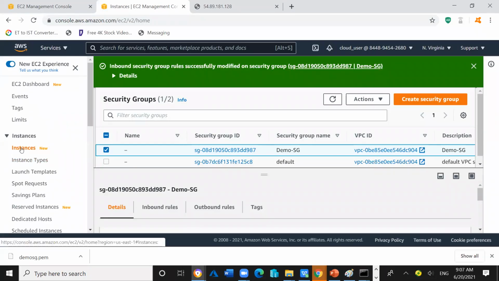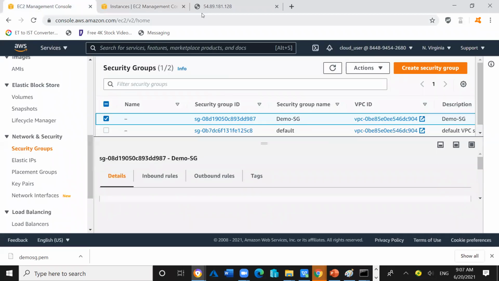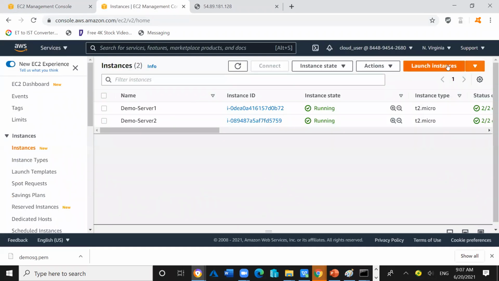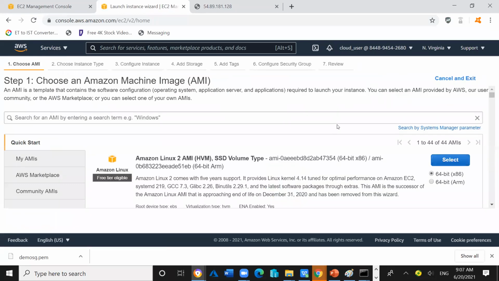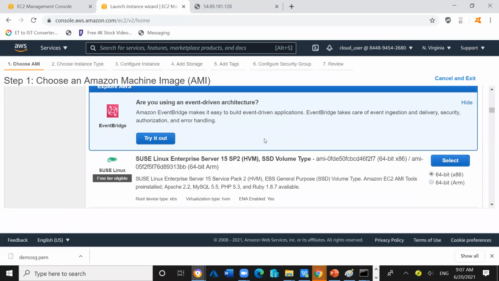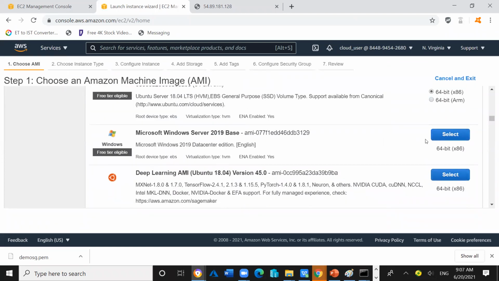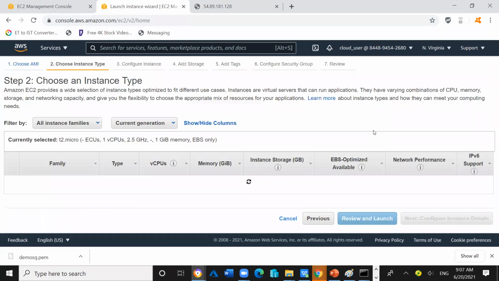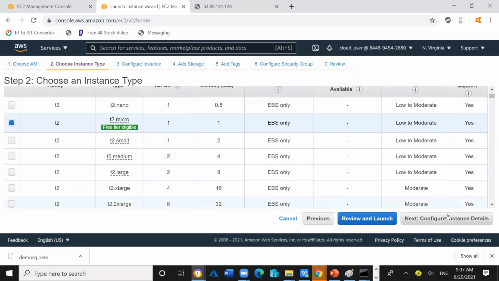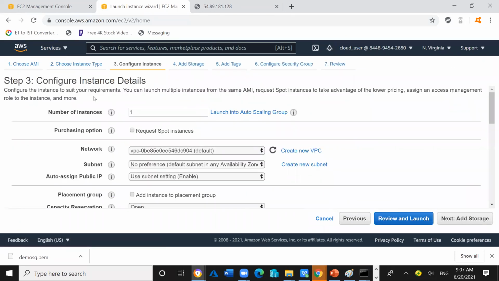Click on instances. Click on launch instances. And I will select the image of Windows Server 2019. Leave everything as default in step number 2. Step number 3, leave everything as default.